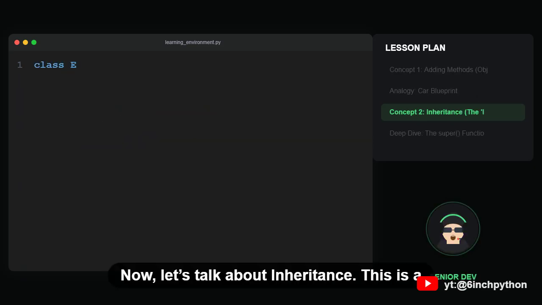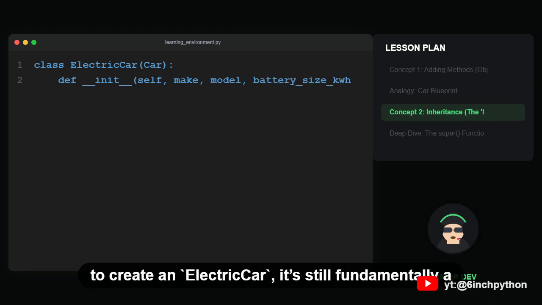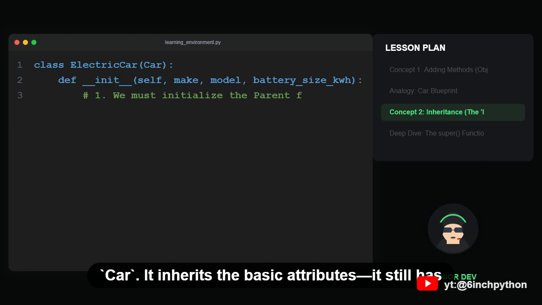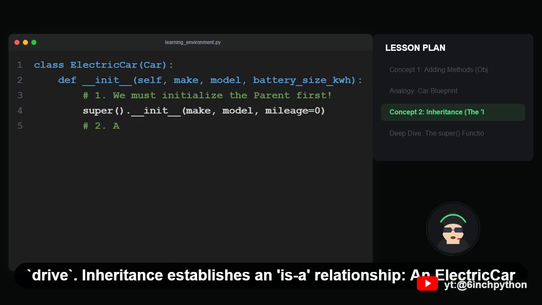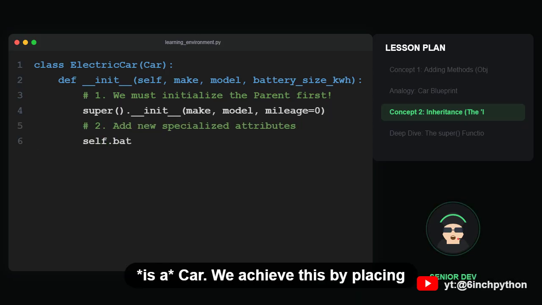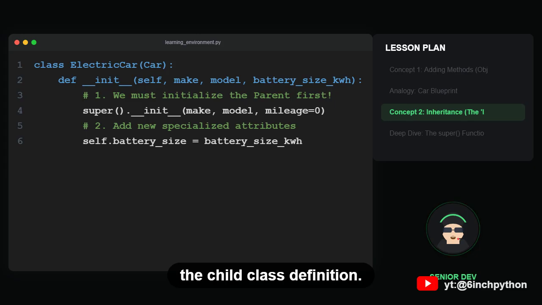Now, let's talk about inheritance. This is a crucial mechanism for code reuse. If we want to create an electric car, it's still fundamentally a car. It inherits the basic attributes, it still has a make and a model, and it can still drive. Inheritance establishes an is-a relationship. An electric car is a car. We achieve this by placing the parent class Car inside the parentheses of the child class definition.